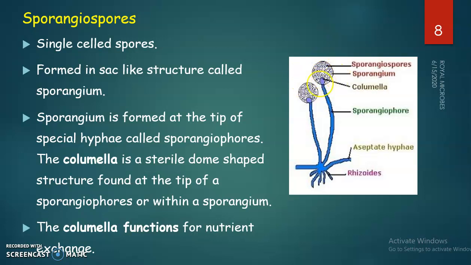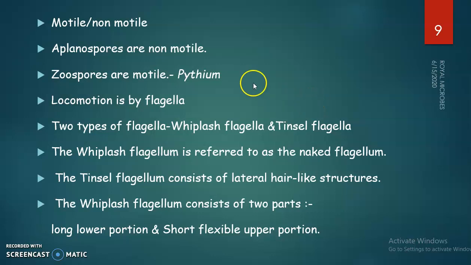The columella is a dome-shaped structure found at the tip of the sporangiophore or within the sporangium. Columella's function is nutrient exchange. And the sporangiospores may be either motile or non-motile. An example of non-motile spores is aplanospores. Motile sporangiospores are zoospores, and zoospores can be seen in Pythium. The locomotion of these motile spores is done with the help of flagella. Two types of flagella can be seen, whiplash flagella and tinsel flagella.